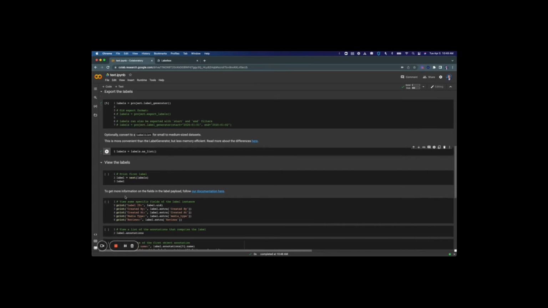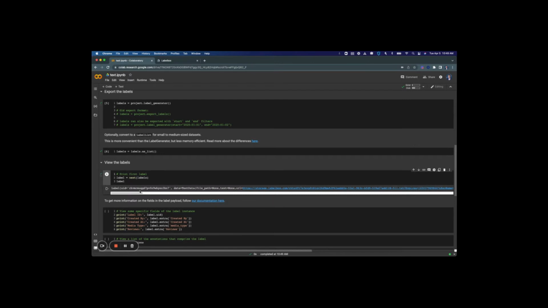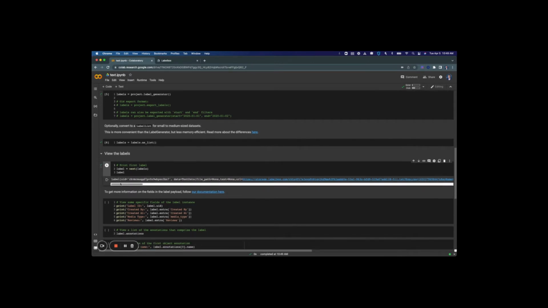And now we can dig into viewing the contents of this export. So in the label variable here, singular, I'm going to ask to see the first label in this labels list by using the next method. And I'm going to ask to see the contents of this label. And as we can see here in the label object, we have a variety of fields, including the unique label ID, the data here, which is our text data, and a link to view that data row, the contents of that data row. And we also have all the annotations that comprise this label, shown as object annotation objects, which include fields for name, feature schema ID, color, feature ID, value, etc.